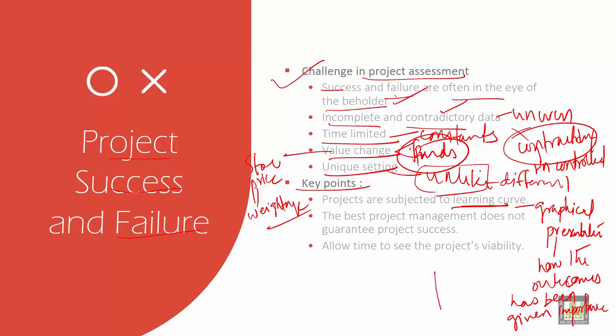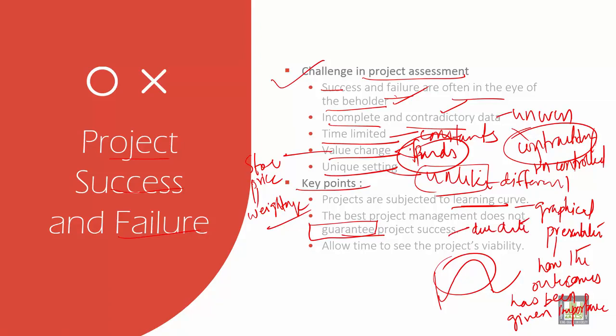It shows from bottom to top. So it's a curve, and this type of curve is seen in projects. The best project management does not guarantee project success, because whatever the project might be, we cannot give any guarantee until it is finished by the particular due date.